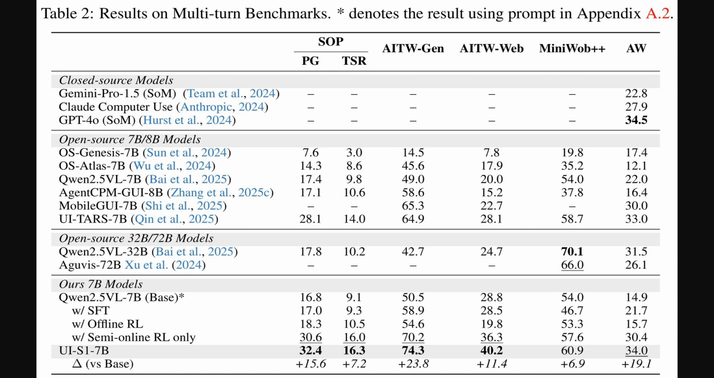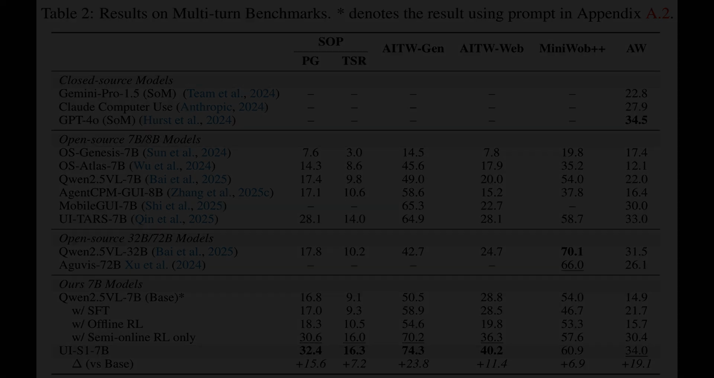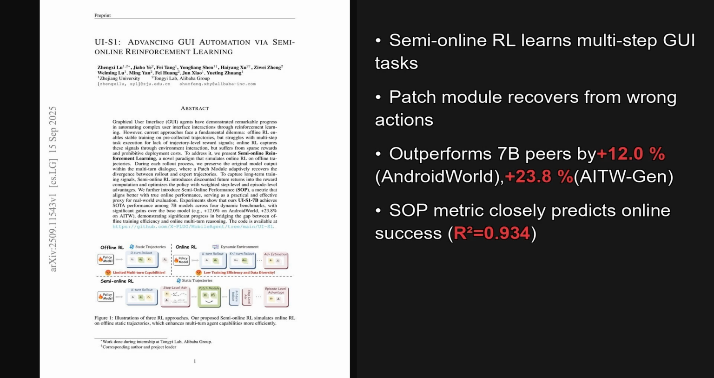So, Table 2 shows that semi-online reinforcement learning delivers the strongest multi-turn performance among 7 billion parameter models because it preserves model history and learns long horizon credit. Semi-online performance means testing while carrying forward the model's own actions, which better matches live use. The UI-S1 model leads Android World and AITW Gen, and the combined SFT plus semi-online training beats SFT or offline reinforcement learning alone.